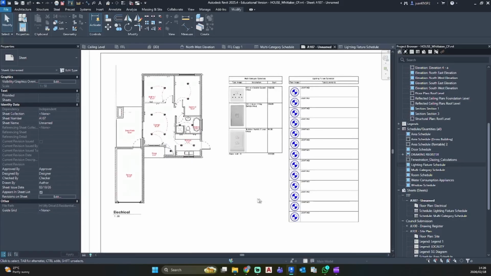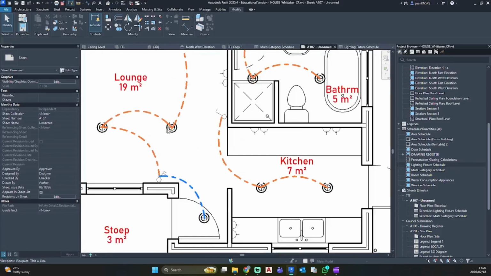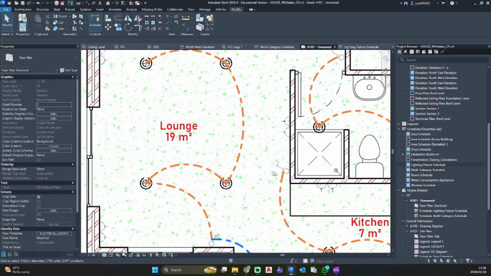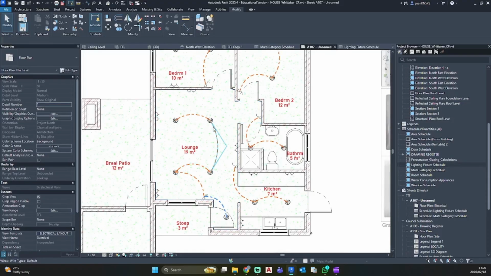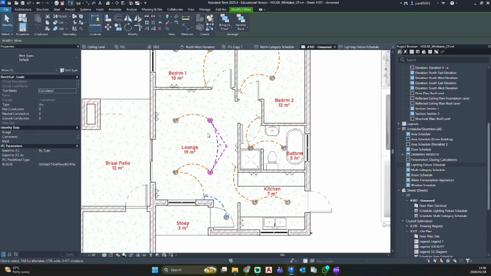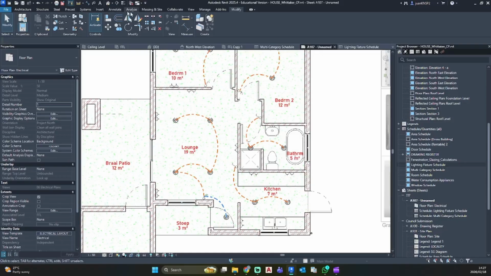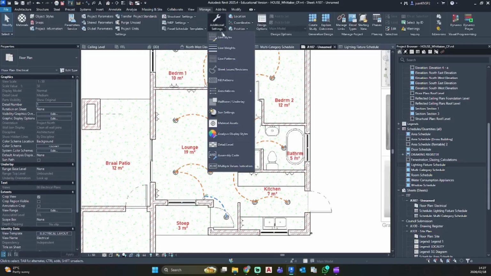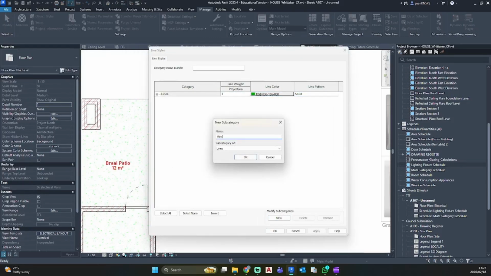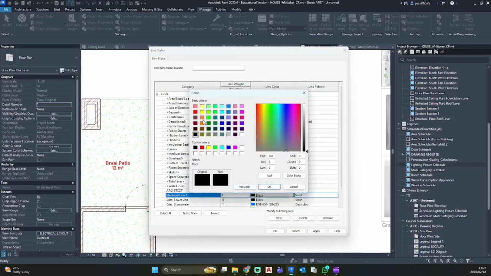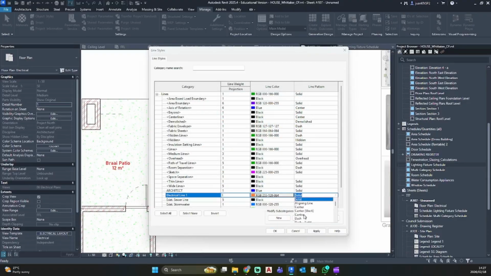I hope this helps. If you're creating your electrical layouts, just ensure you select the correct lighting fixtures you want to use in your project. If they are wall-based or whichever family you are using, and then you can just use the wire tool to select them. There is another way you can do this. You can go to Manage tab, Additional Settings, Line Styles, and you can go New, and you can go Electrical Line 1, and you can make this orange, and give it a dash, give it the 5 line weight.